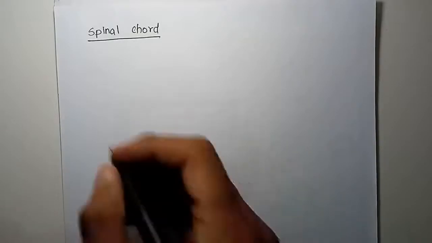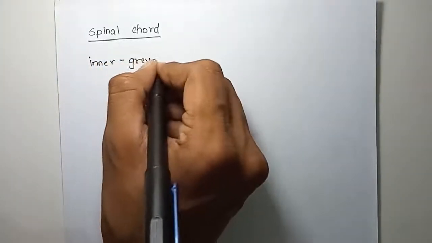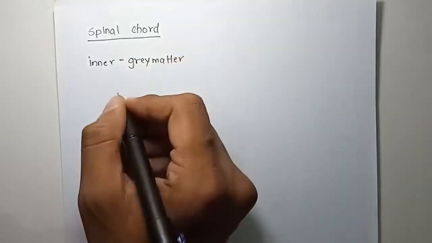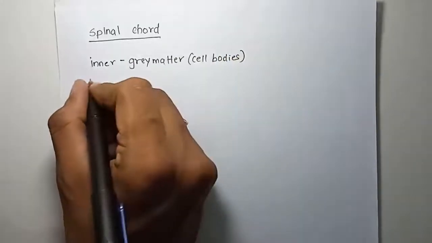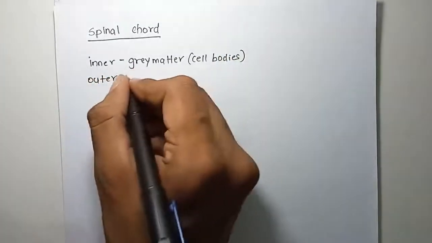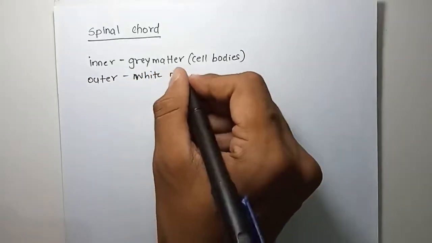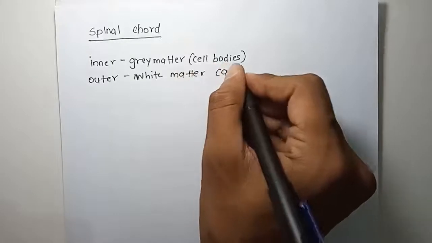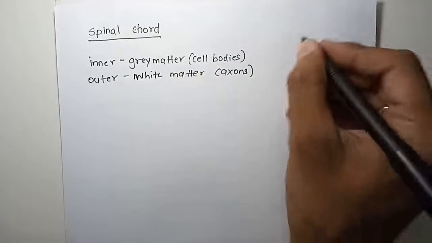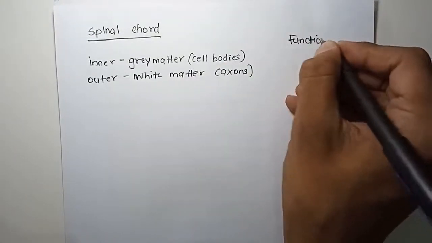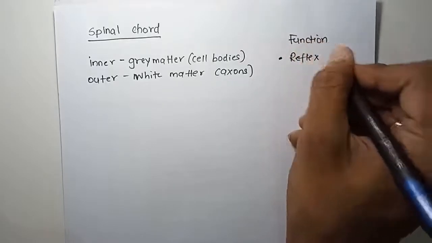Okay. The inner part of the spinal cord is made up of gray matter. Gray matter means which is made up of cell bodies, and the outer part is made up of white matter. White matter means it is made up of your axons. Okay, the functions of the spinal cord. What are the functions of the spinal cord? They are very simple. First, it controls the reflexes of the neck.